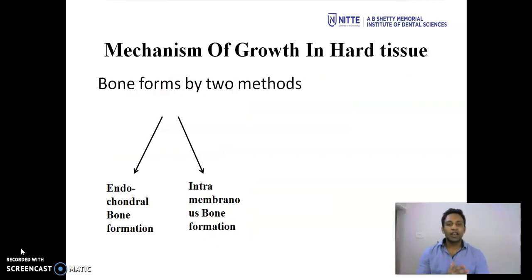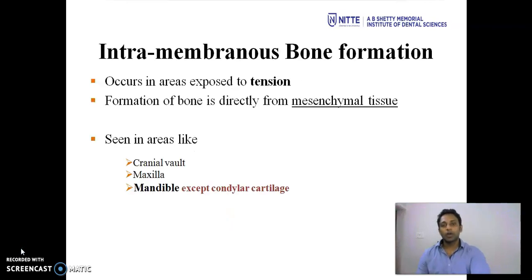Coming to mechanism of growth in hard tissues, the bone is formed by two methods, the endochondral bone formation and intramembranous bone formation. Now what is intramembranous bone formation? Intramembranous bone formation takes place in the areas exposed to tension. The formation of bone is directly from the mesenchymal tissue. There are no cartilaginous precursors in the intramembranous bone formation. Such kind of bone formation is seen in areas like the cranial vault, maxilla and mandible, except the condylar cartilage of the mandible.